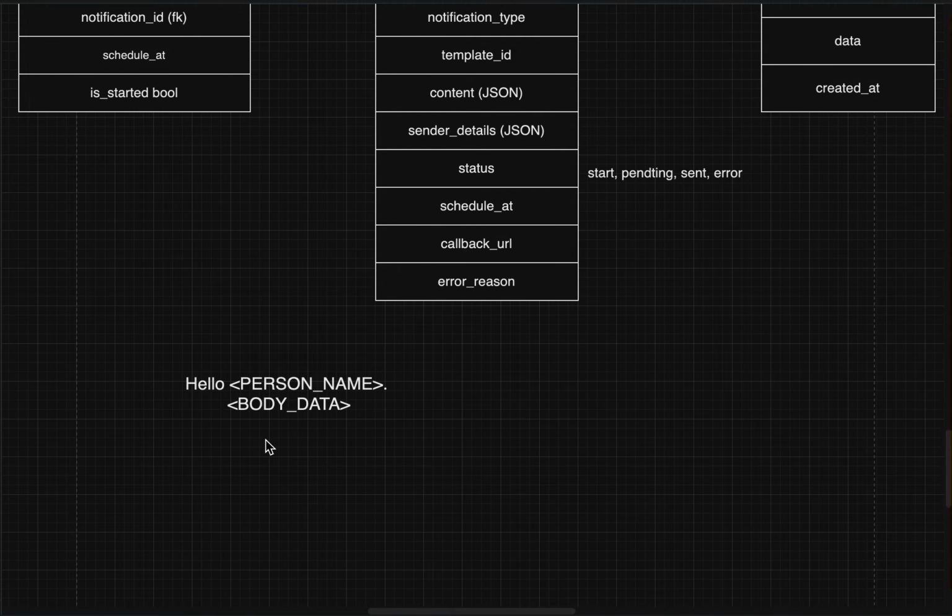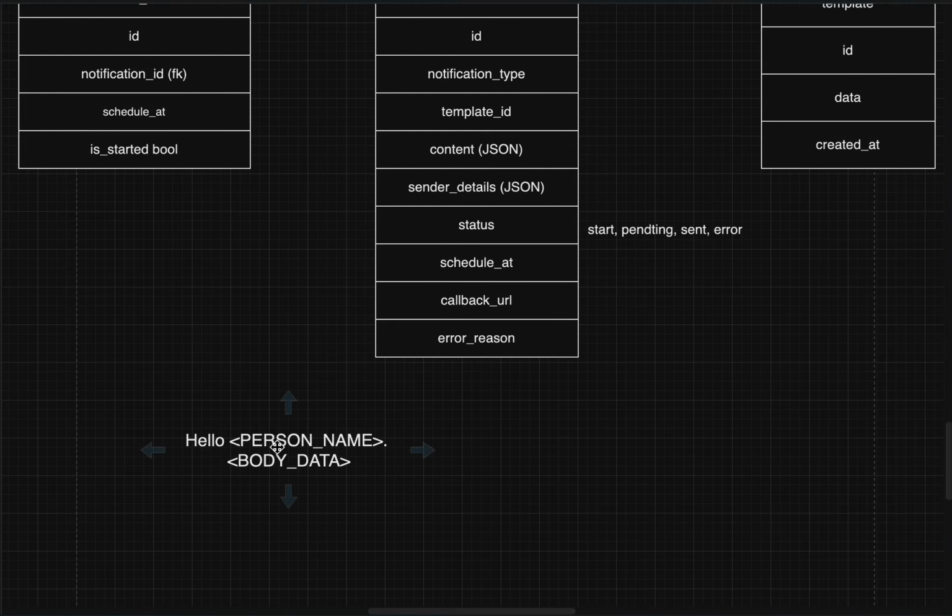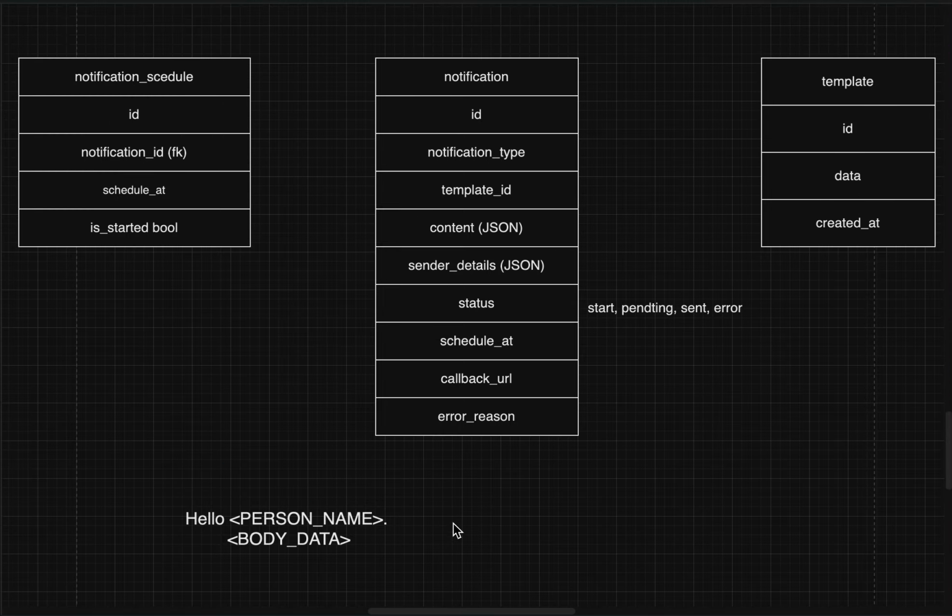What we expect is that the user will send the values of these placeholders, and we'll just replace these placeholders, and that will form the content of our notification, or email in this case. So like this, we can have templates.